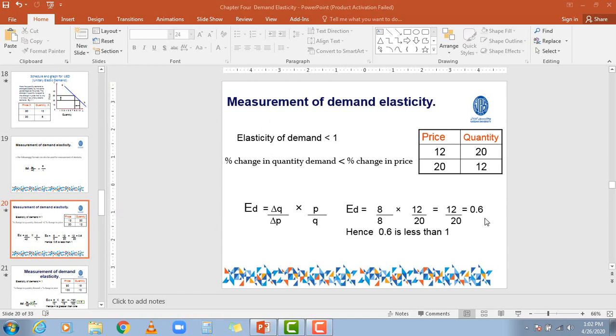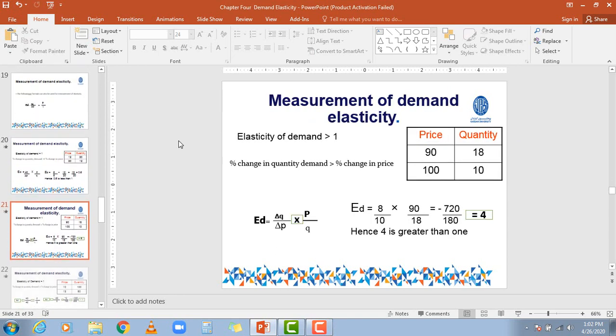Now this 0.6 is less than 1, which means 1 is more than 0.6. Hence this is called less elastic demand. Hence 0.6 is less than 1. Here we say this situation is representing less elastic demand.